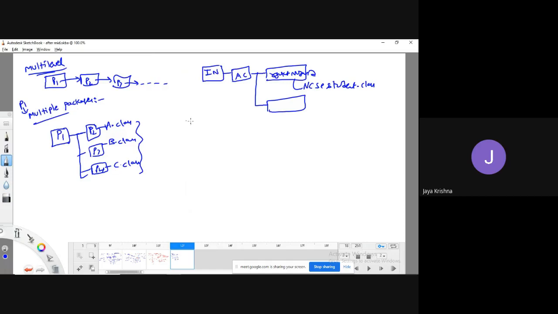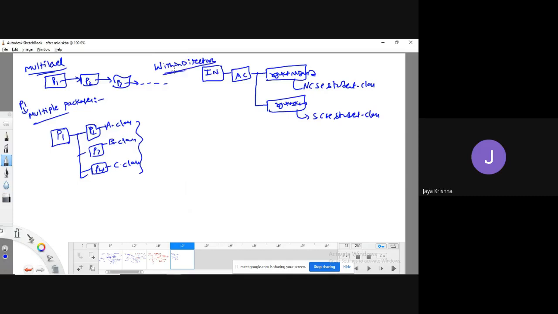This is what multiple packages. RGKT SKLM folder is there. Okay, fine. Here I want to have a file, CSC student file.